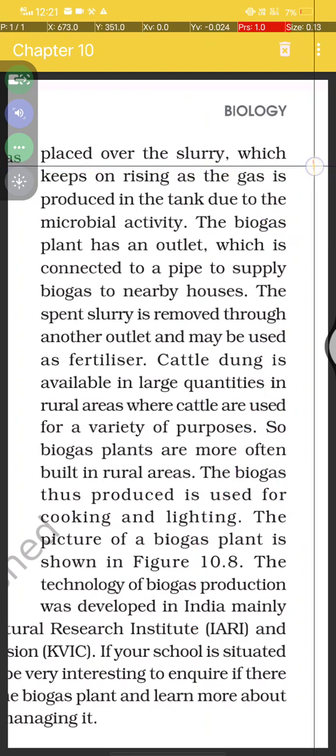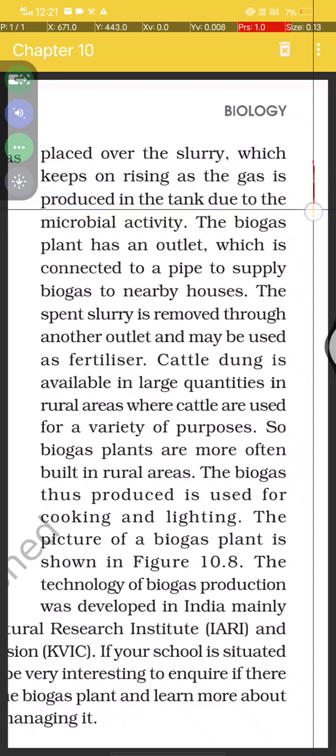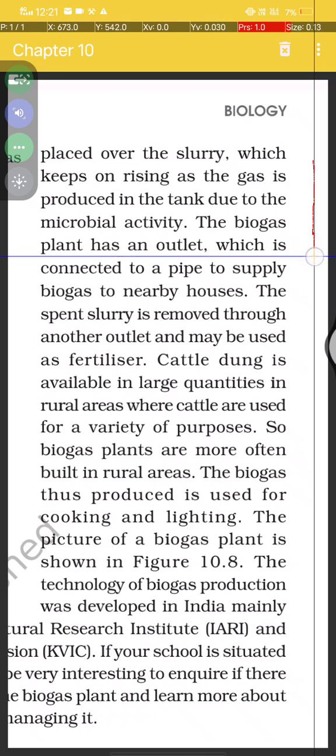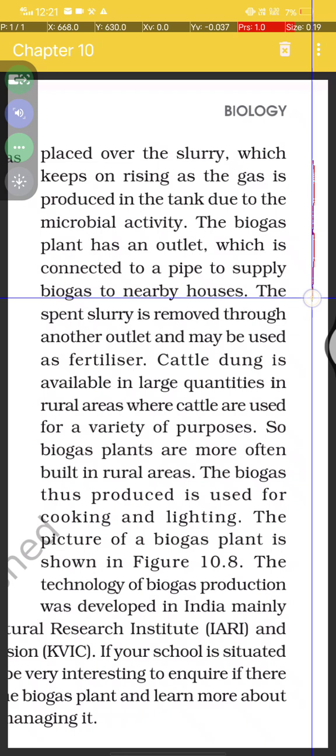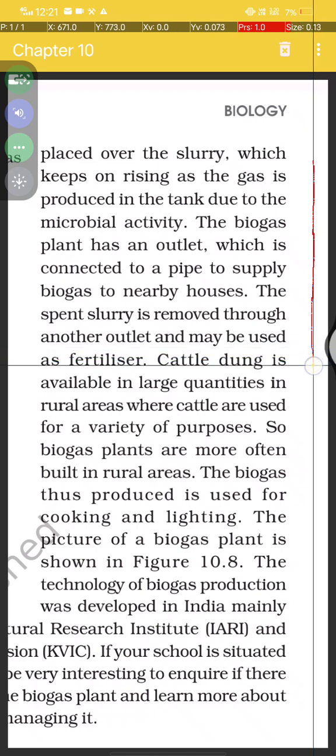Placed over the slurry, which keeps on rising as the gas is produced in the tank due to the microbial activity. The biogas plant has an outlet which is connected to a pipe to supply biogas to nearby houses, and the spent slurry is removed through another outlet and may be used as fertilizer.